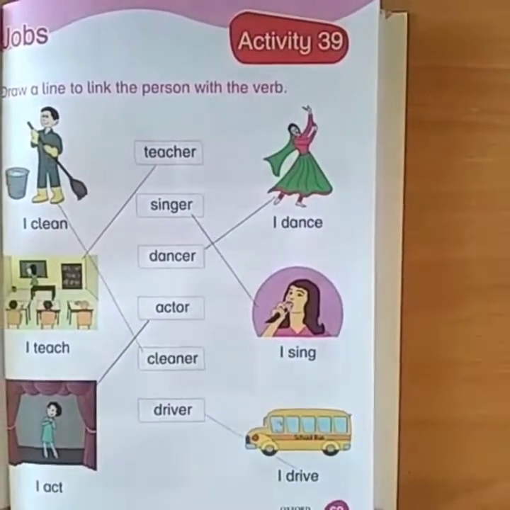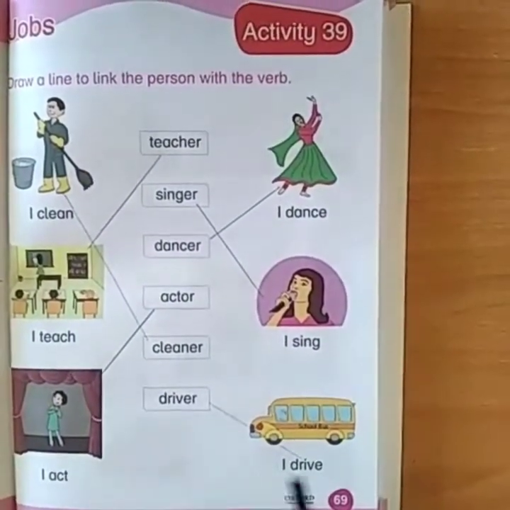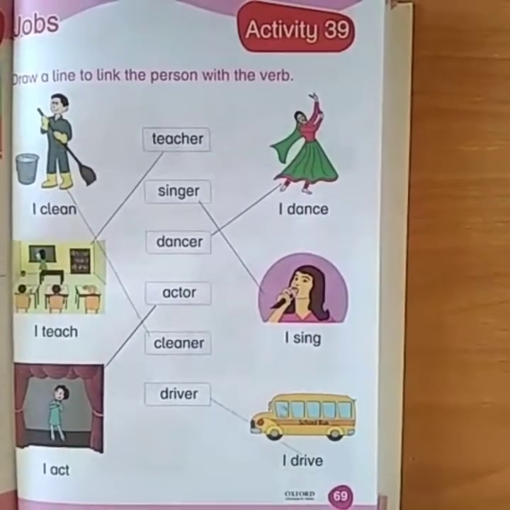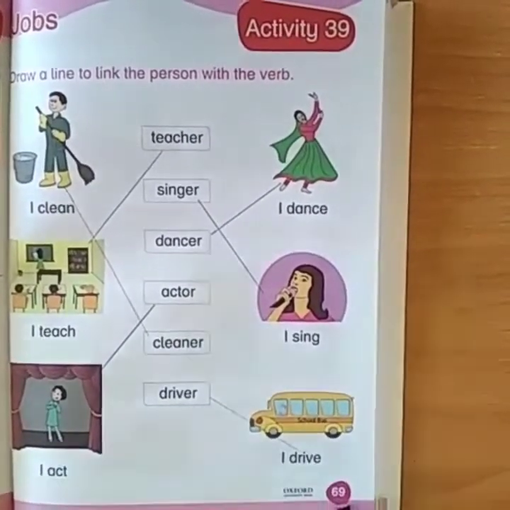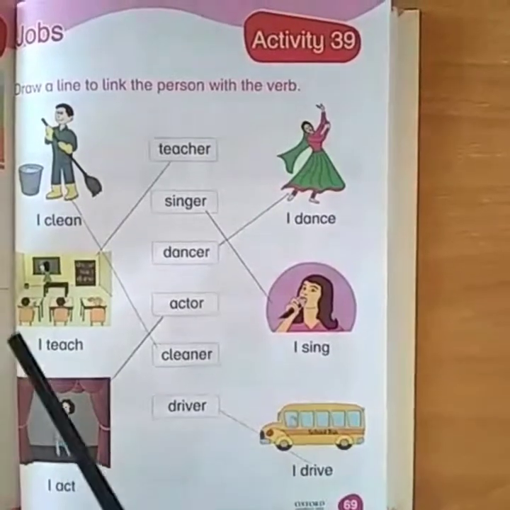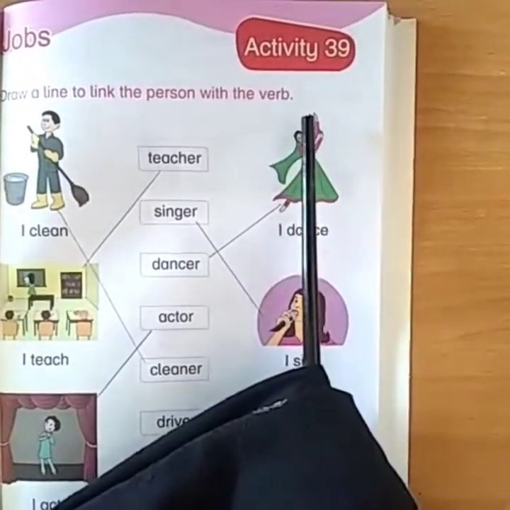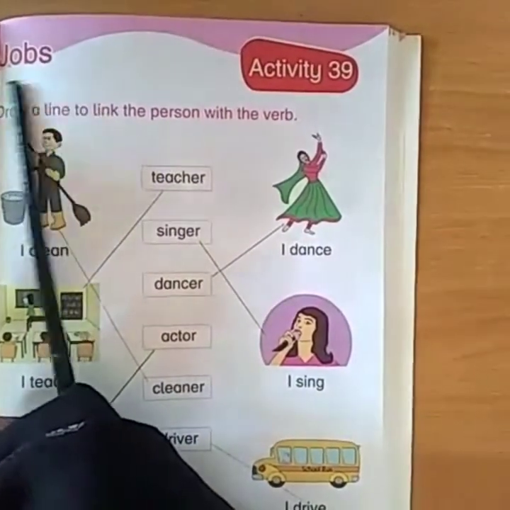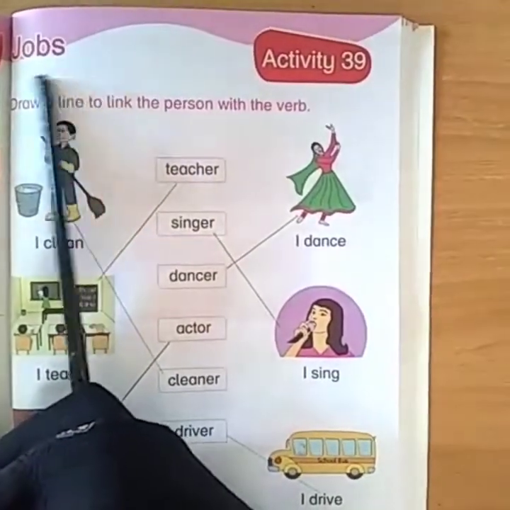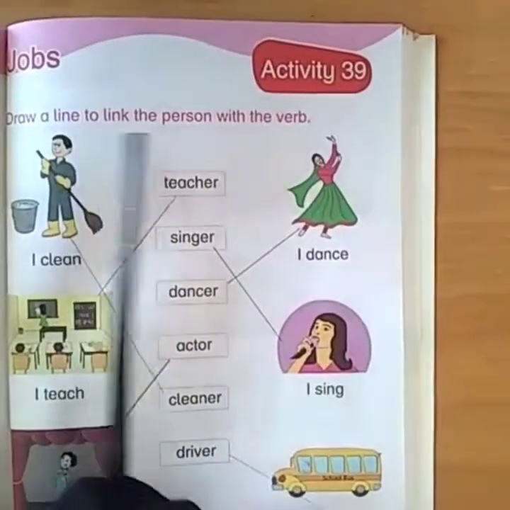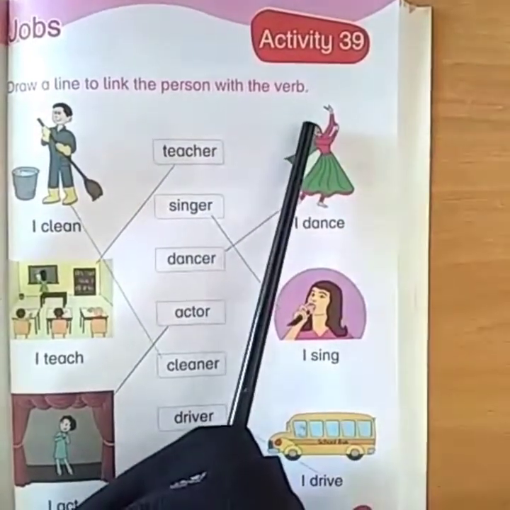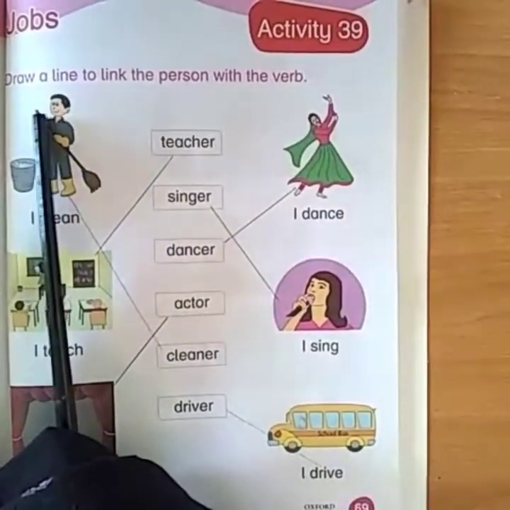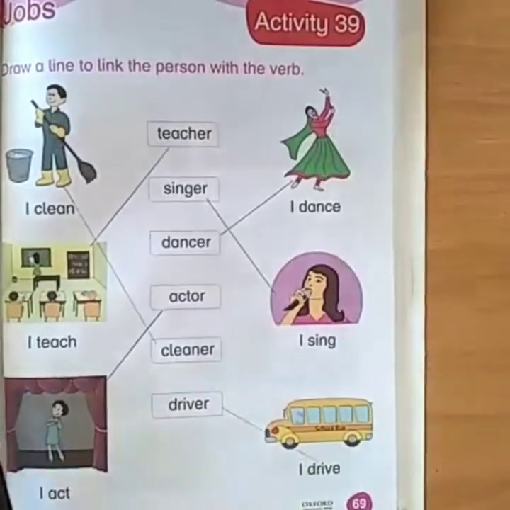Now, let's do some more work in our early learner book, children. Now, here is page number 69 and activity number 39. Jobs. Now see, what is the caption? Jobs. Draw a line to link the person with the verb. Now here also they are all doing something.